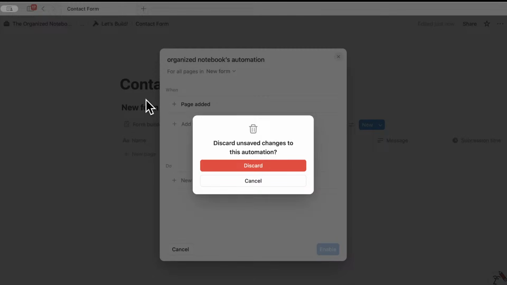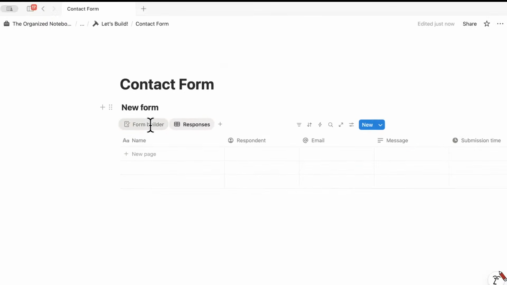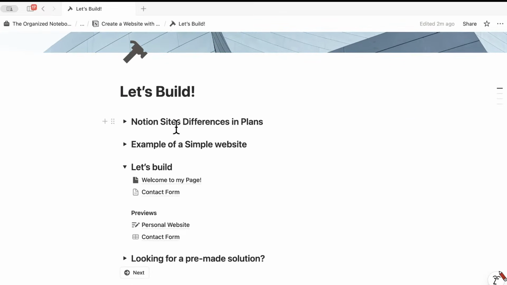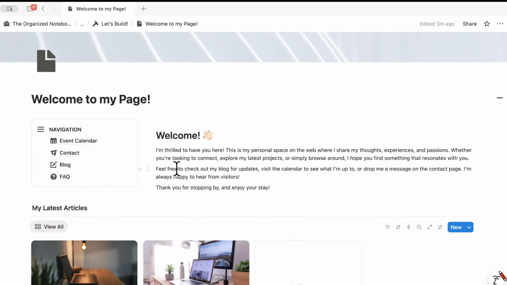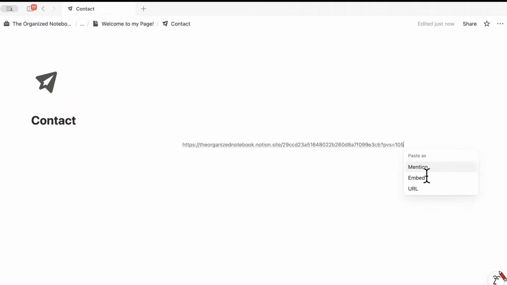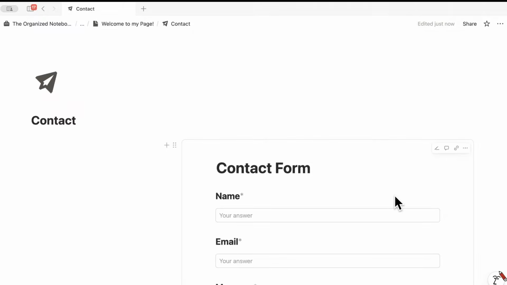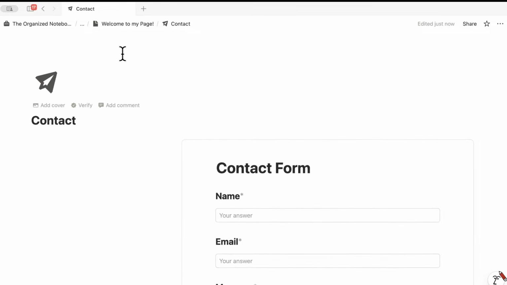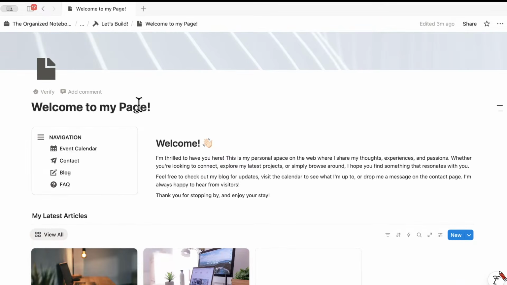So that's pretty versatile in that sense, that you can use Notion's own native forms, and then you can go back to the website here, and then you can go to the contact, and then we're going to add it to the other side and paste it in, and then all you have to do is embed. So now we have the contact form inside of the Notion site directly, and we can go back. So the final step here is actually to now connect the navigation system.